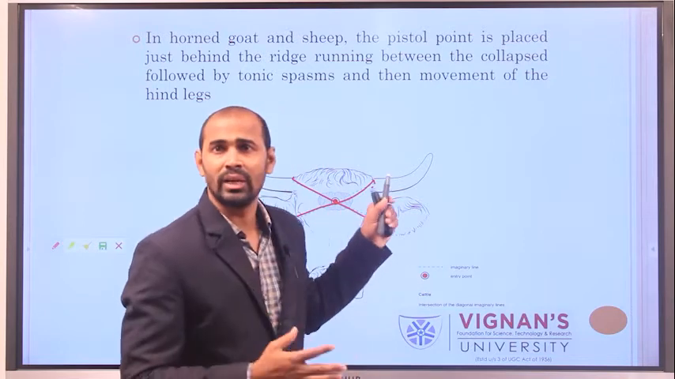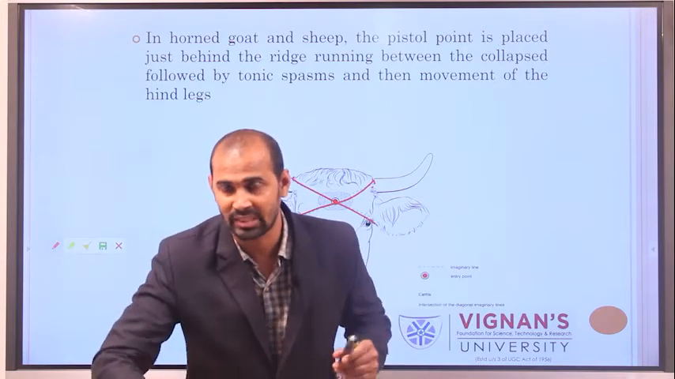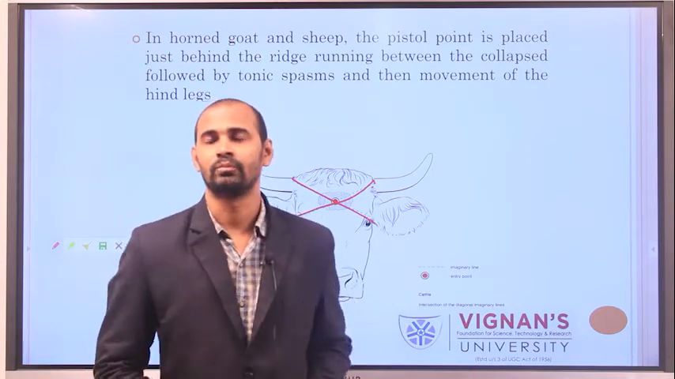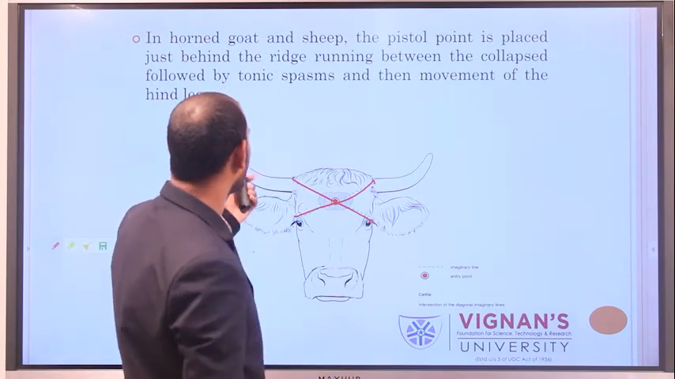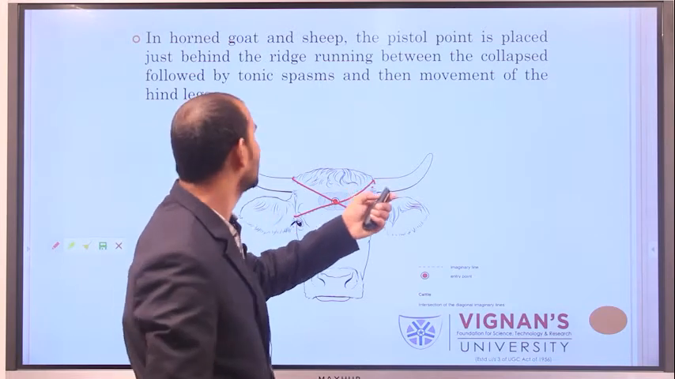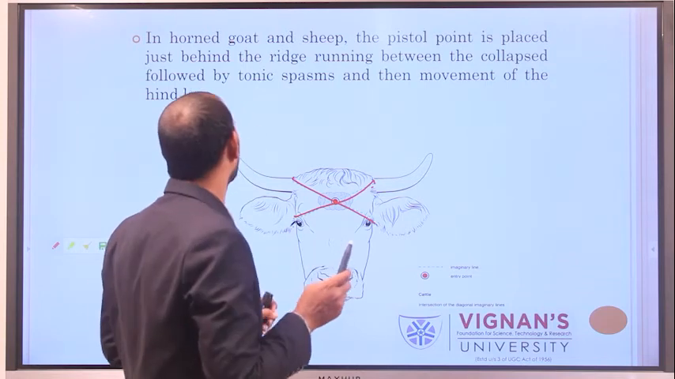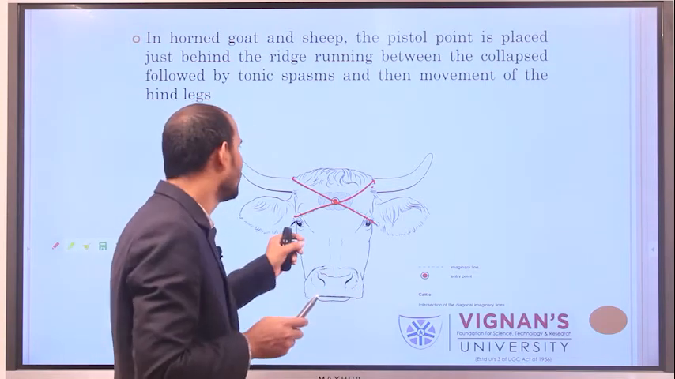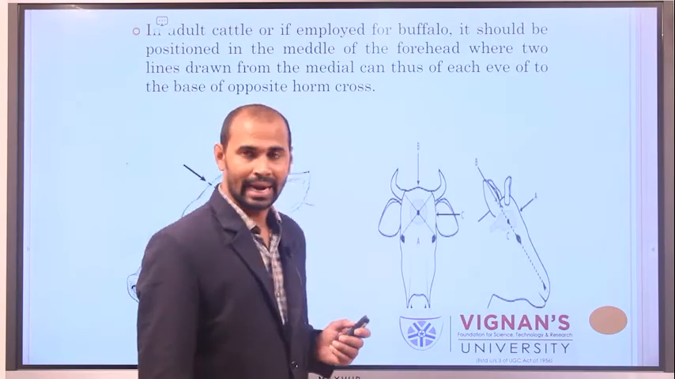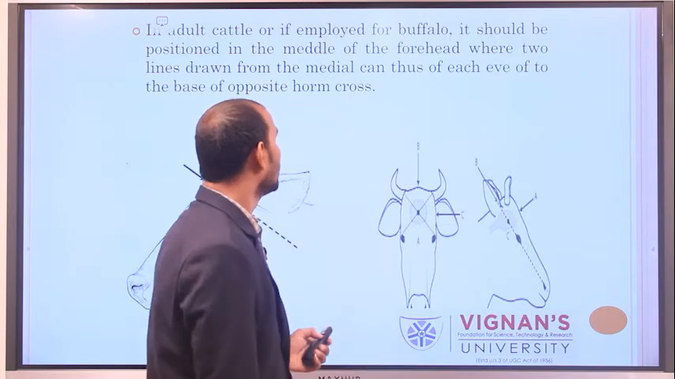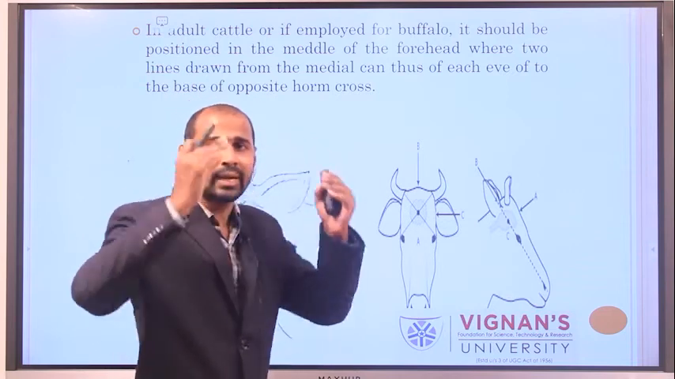See, it won't enter into the animal's body. It will come out from the hinder portion, that means toward the front legs of the animal, specifically in the case of goat and sheep. In the case of a horned goat and sheep, the pistol point is placed just behind the ribs, running between the collapse, when you place this portion. In the case of adult cattle and buffaloes, the position should be taken like that. The position should be in the middle of the forehead.